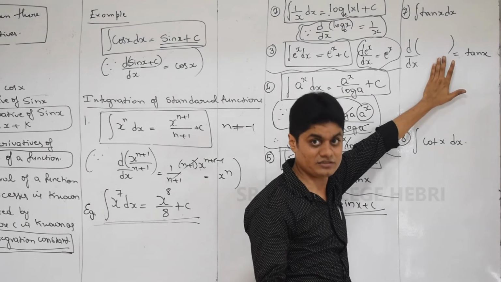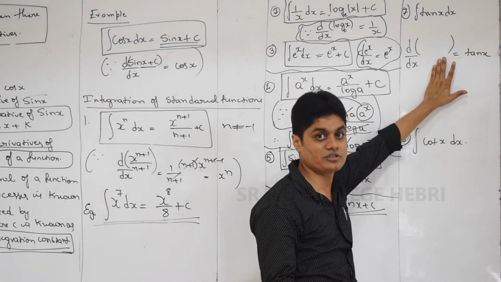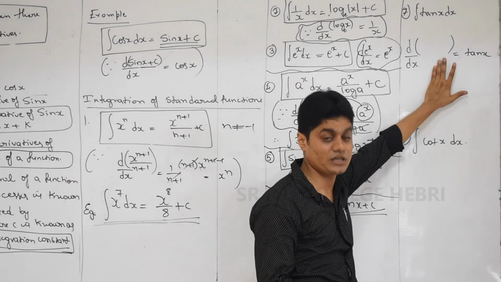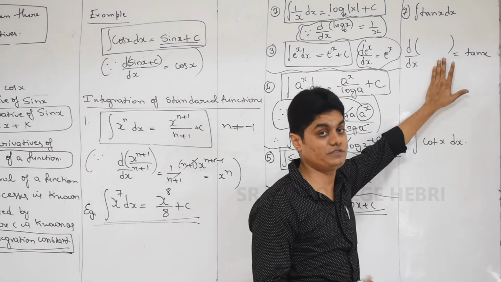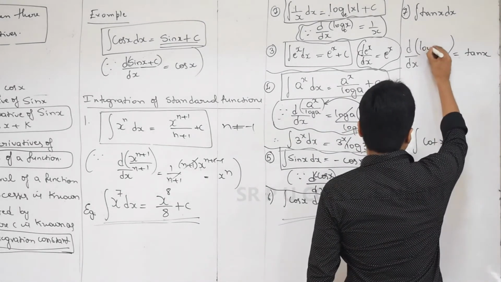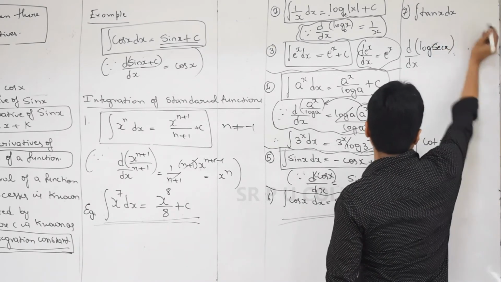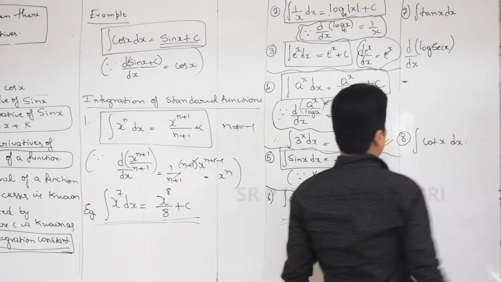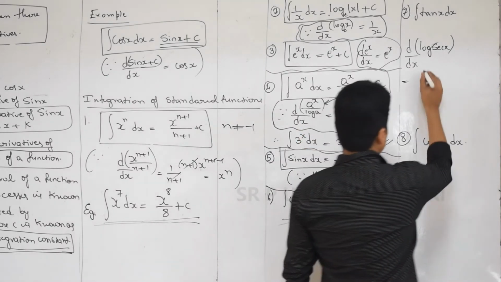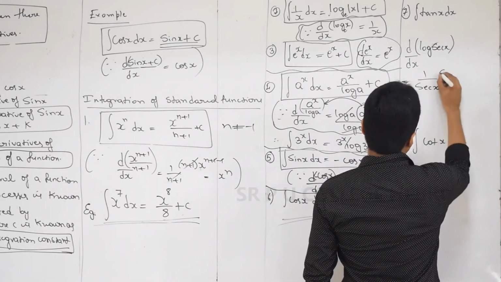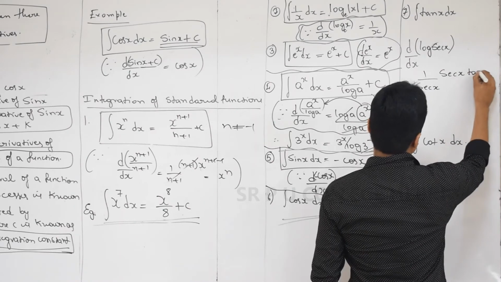We have to merge the trigonometric function with one more function known as the logarithmic function, and bring a composite function. See this, log of secant x. I will write the answer later. What is the differentiation of log of secant x? 1 by secant x into, by chain rule, secant x into tan x.